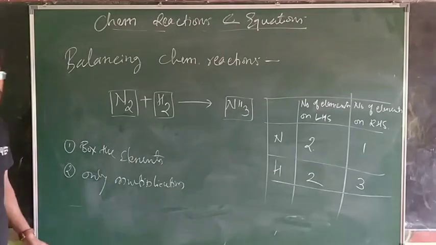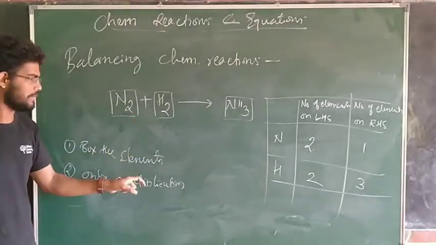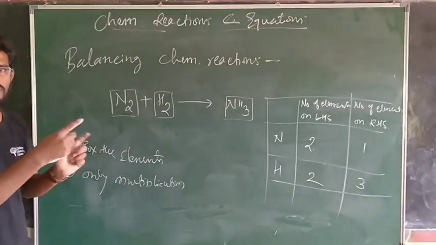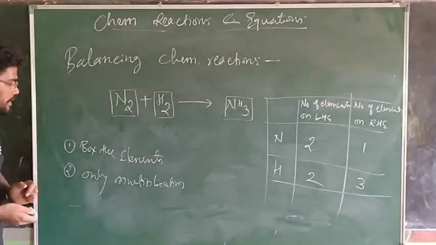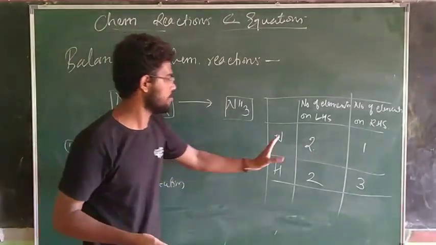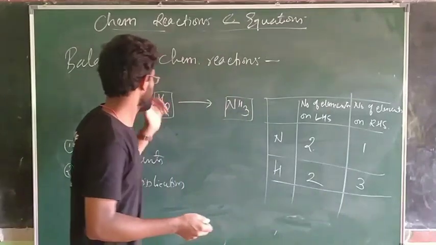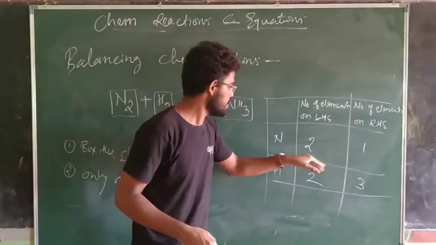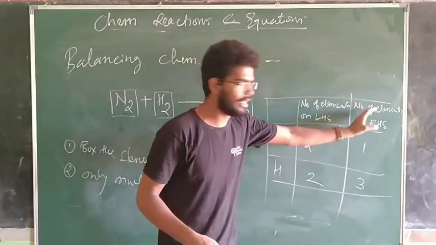Only multiplication is allowed in order to balance the chemical reaction. बस मल्टीप्लाई करके हम नंबर बढ़ाते जाना है, so that those two sides will get equal. Okay, and these rules, those calculations we need to balance in the chart and automatically balance in the reaction part. So here, see, we have 2 nitrogen in the LHS side. We need to make 2 nitrogen in the RHS side.